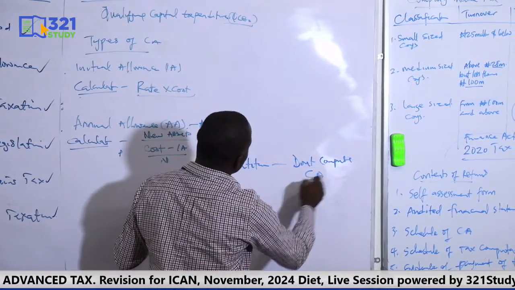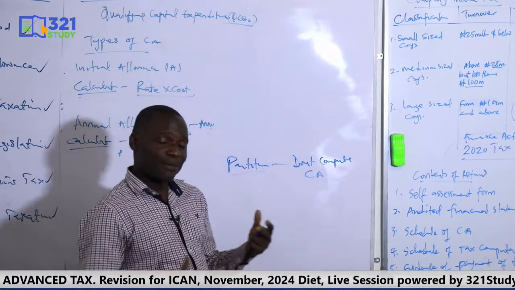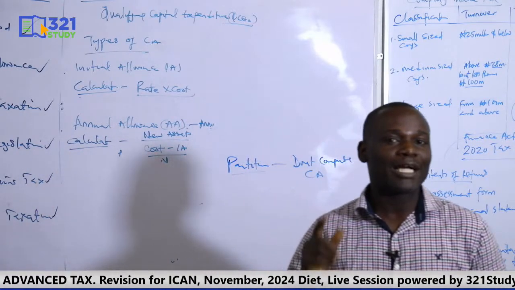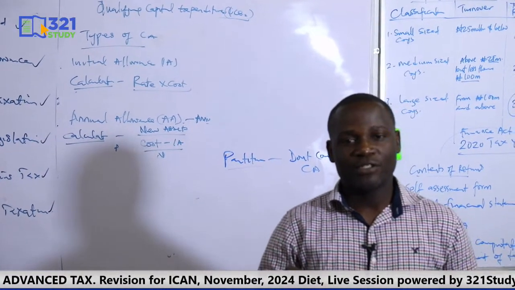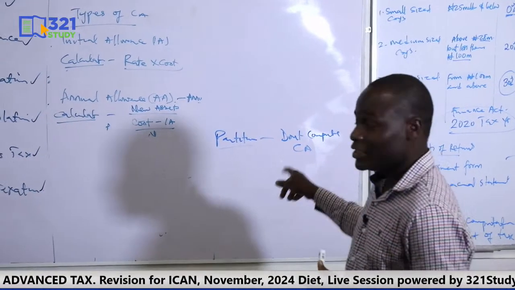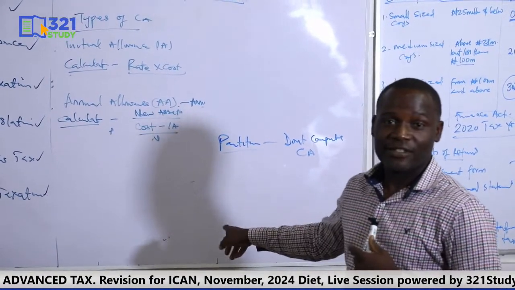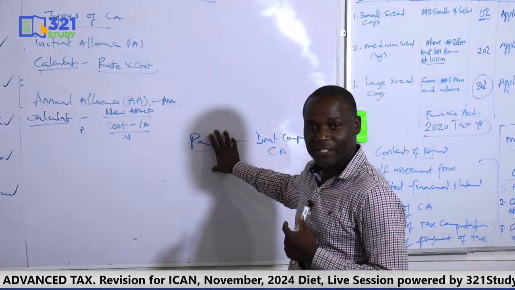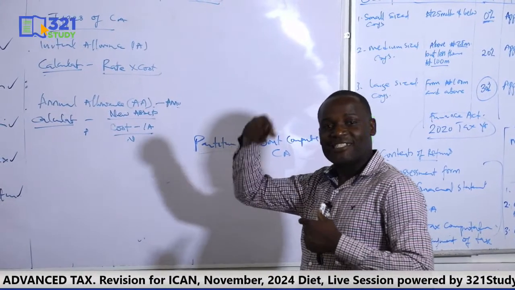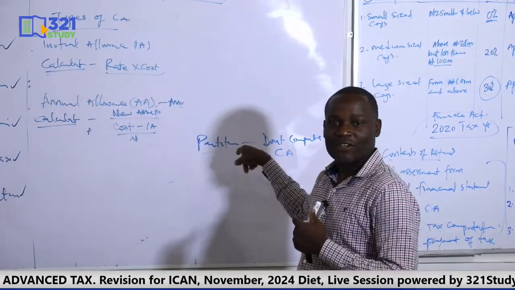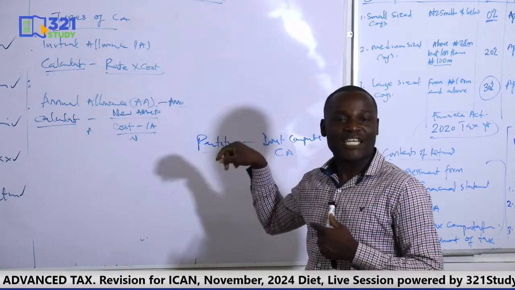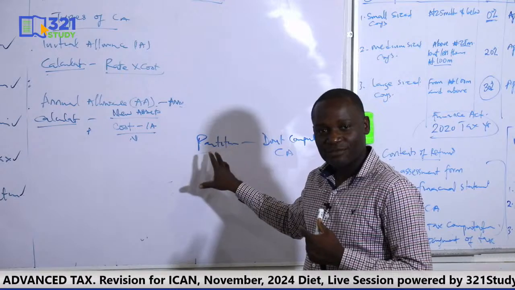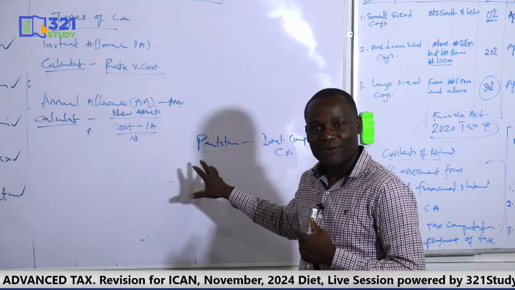capital allowance. Now, partitioning is a capital expenditure, quite well, but it goes to capital gains tax. So you claim for partitioning whenever you dispose that asset. So partitioning, don't compute capital allowance for it. Ignore the computation. But whenever that asset is disposed, that cost of partitioning will be part of the allowable expenses for CGT purpose. So it goes with CGT. You don't compute capital allowance for partitioning.